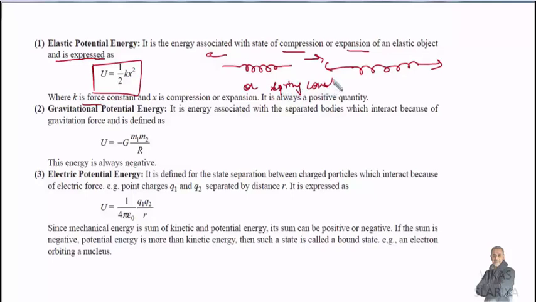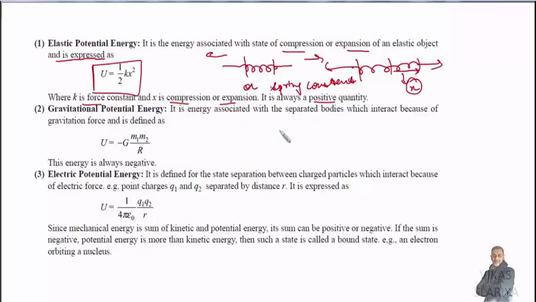The result is half kx square, so it is always a positive quantity. The spring changes in length by an amount x, and that change in length provides the elastic potential energy, which is always positive.